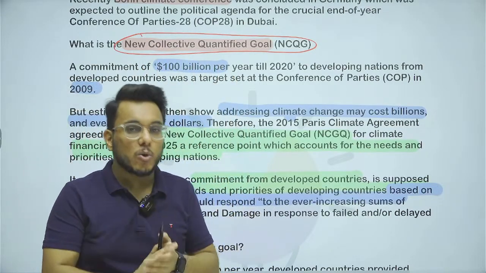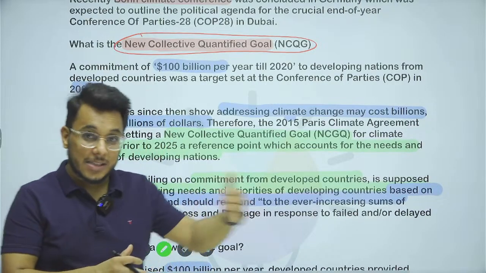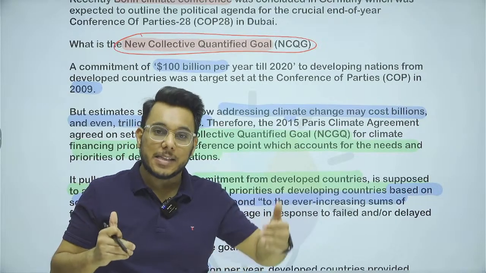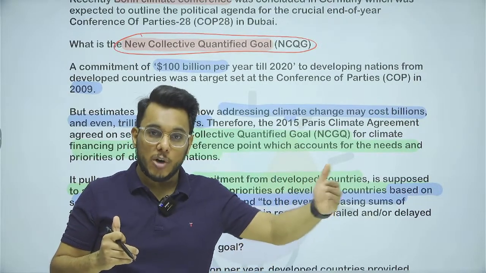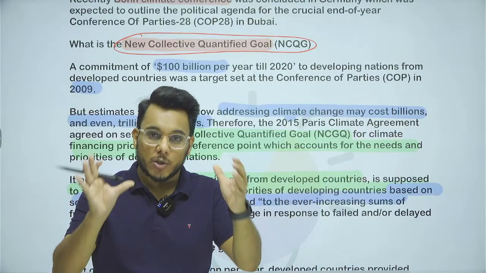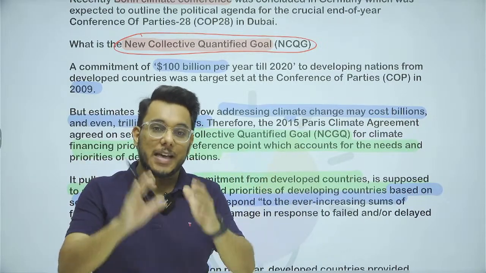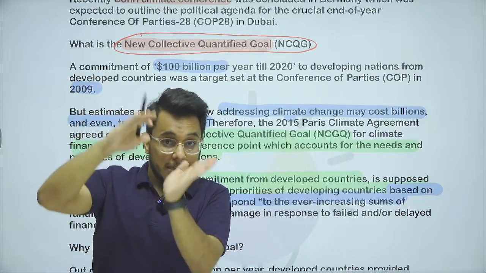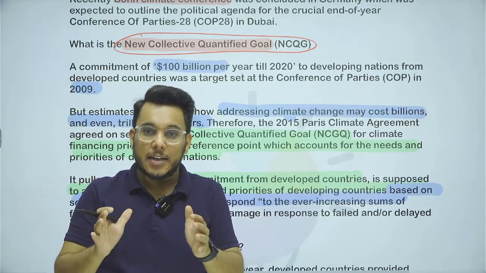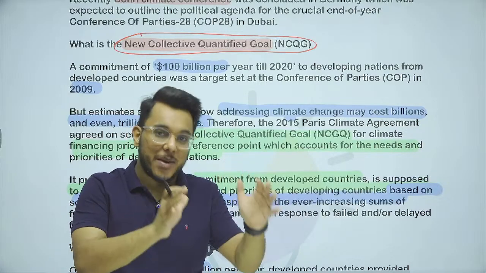The context goes something like this, guys: last year COP27 was held in Egypt, and this year COP28 would be held in Dubai. COP stands for Conference of Parties. There was an agreement signed in 1992, the UNFCCC, United Nations Framework Convention on Climate Change.